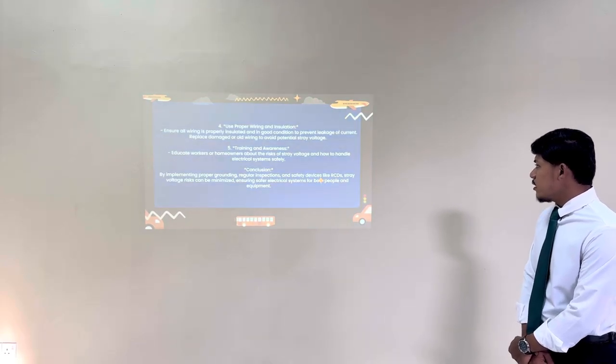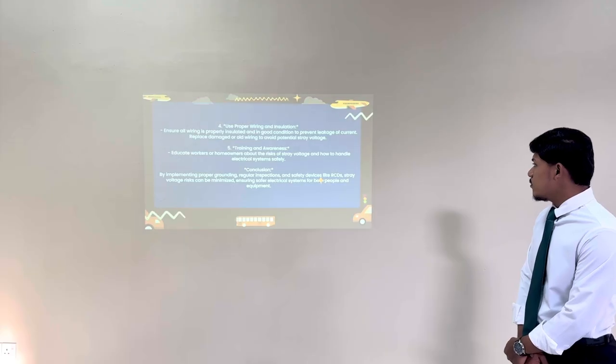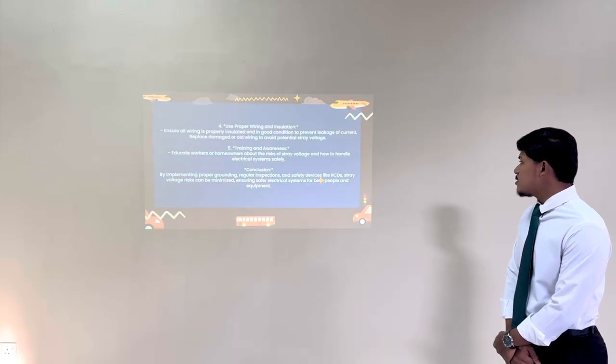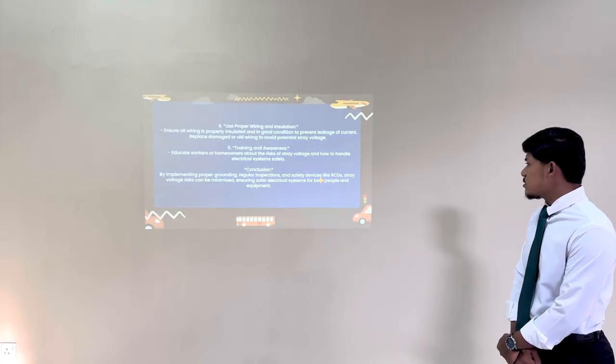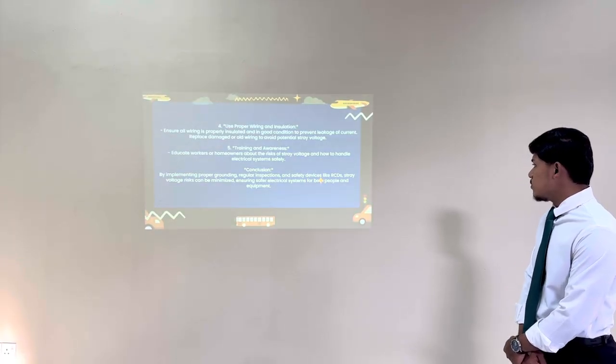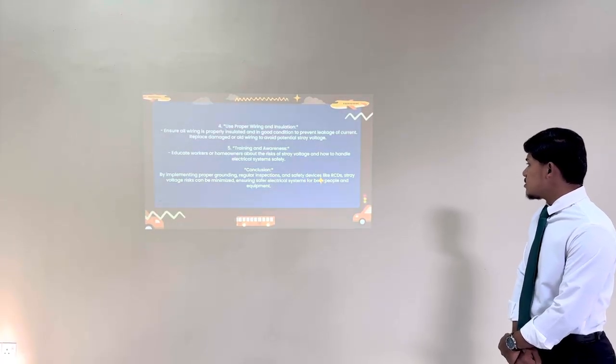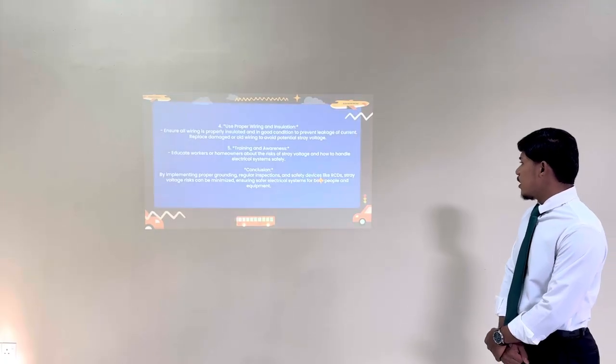Conclusion. By implementing proper grounding, regular inspection, and safety devices like RCDs, stray voltage risk can be minimized. This makes a safe electrical system for both people and equipment.